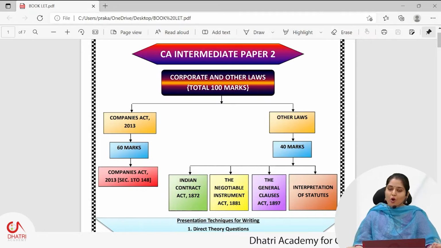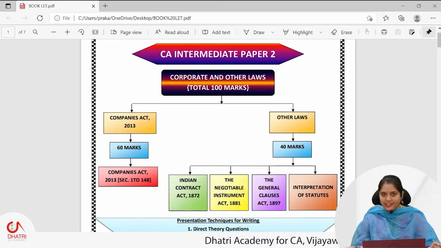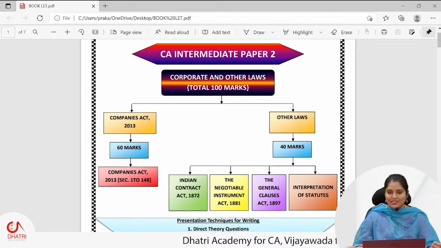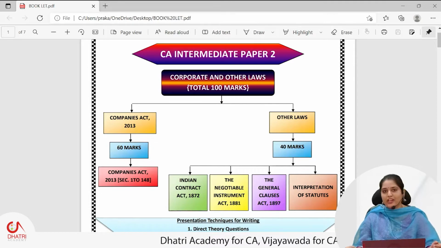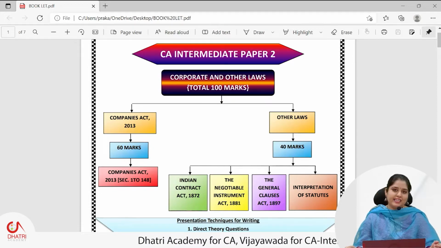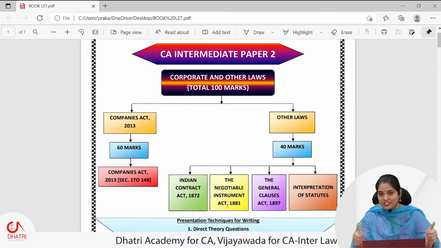I hope all the CA Inter students are eagerly waiting for their results, right? I know you all are in a tense situation now. But don't worry friends, you all would get a very good result and all the best for your results, okay?